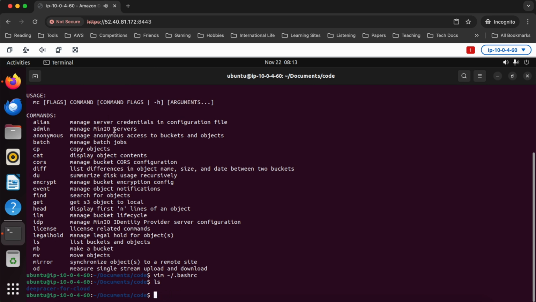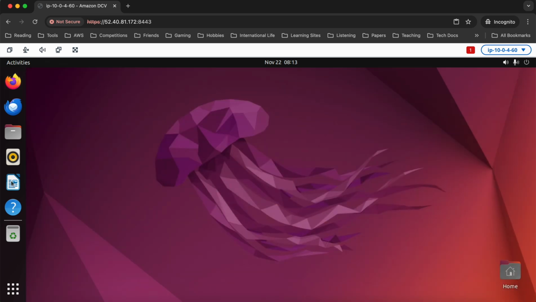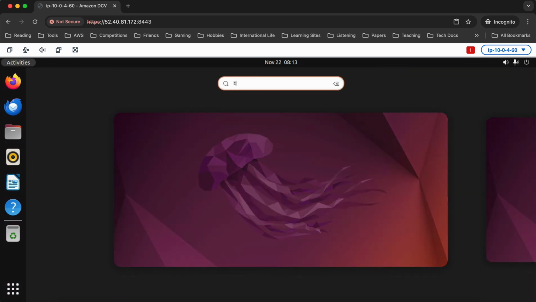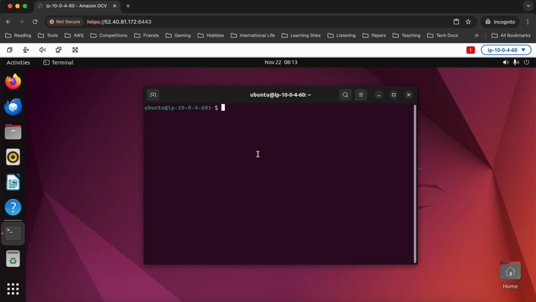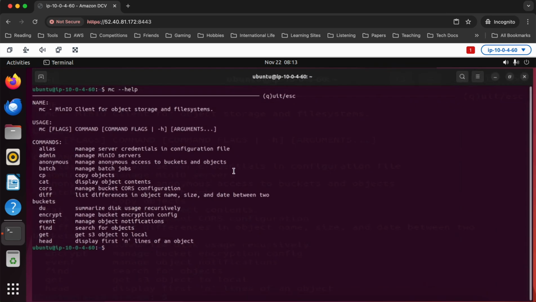If I were to close this shell and open a new one, hopefully what would happen, oops, that viewer is dead, so we can close that. Hopefully what would happen is mc will work. So let's make sure that's actually the case. mc help. And you can see it says, okay, here are all the commands you can run: copy, find, get, all that good stuff. Very similar to S3, right? Let's make that window a little bit bigger.